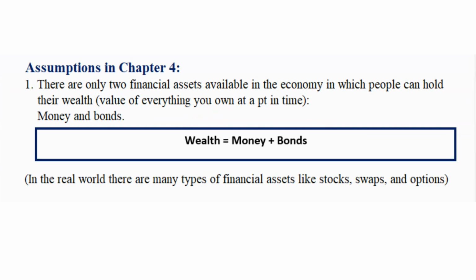Now, the first assumption the chapter makes is that it assumes there are only two financial assets available in the economy in which people can hold their wealth, where wealth is the value of everything you own at a point in time. So the two financial assets that we're assuming that you can hold are money and bonds. In the real world, there are many types of financial assets like stocks, options, but in this chapter, we're assuming that wealth can be held only in the form of two financial assets, money and bonds. Now we'll look at assumptions regarding each of these financial assets, money and bonds.